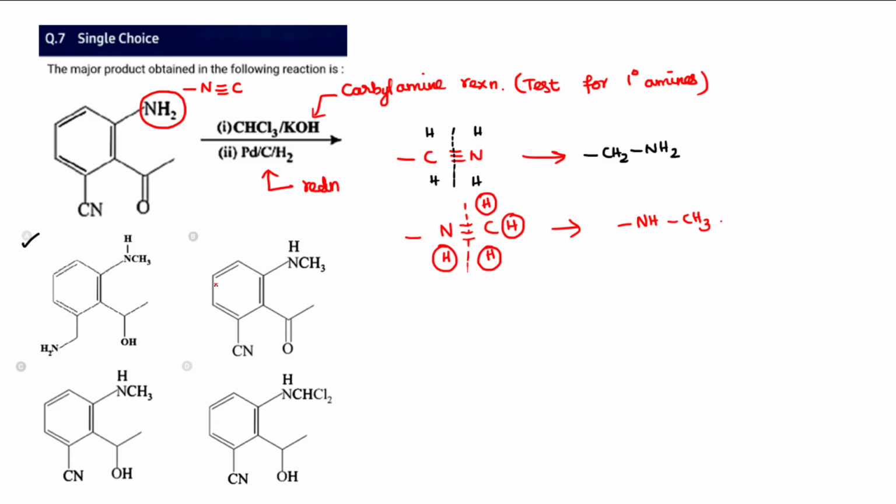So that NHCH3 is observed in options A, B and then C. And there is also another group you can find over here, a ketone. The ketone is also going to undergo a reduction. When a ketone undergoes reduction, we have C double bond O. Again over here you break the bond, here you add 1 hydrogen, here you add another hydrogen. So CH and then OH should be the nature. So it turns into a secondary alcohol, the carbon attached to two different groups.